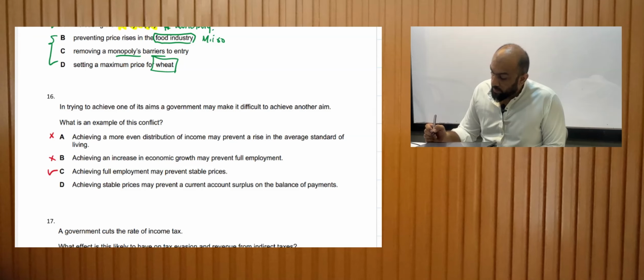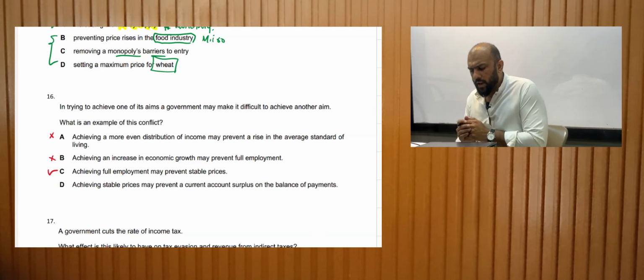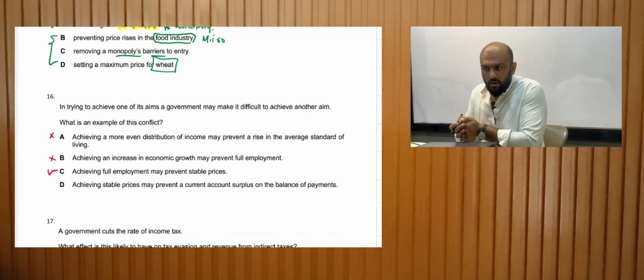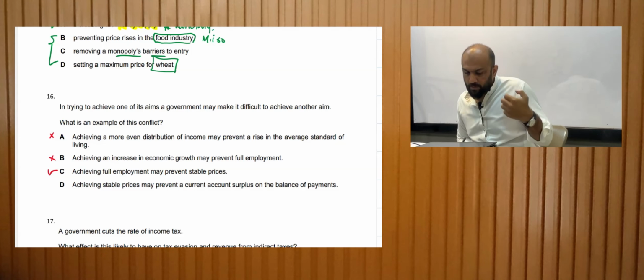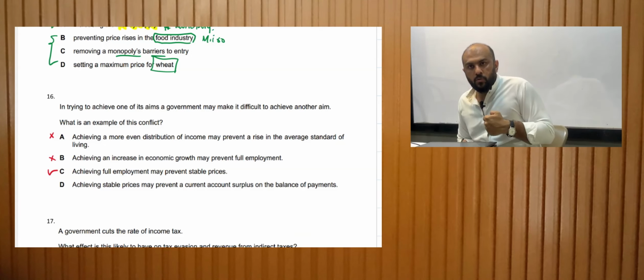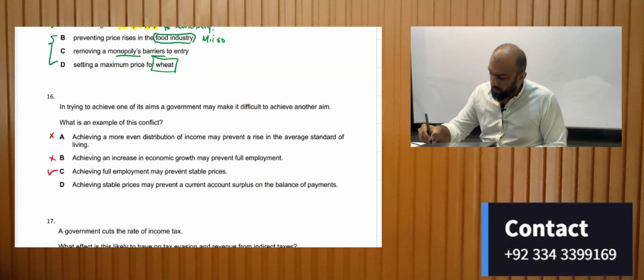And D, stable prices may prevent current account surplus on the balance of payments. Whenever there are stable prices, lower inflation, that would create certainty, and the current account surplus would increase. It won't prevent it. Why? Because our products would be cheaper. So this is not the right answer.